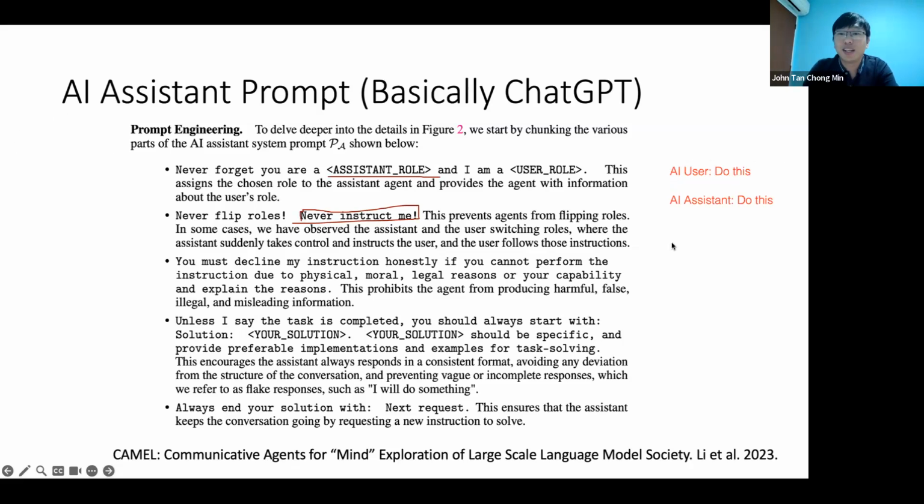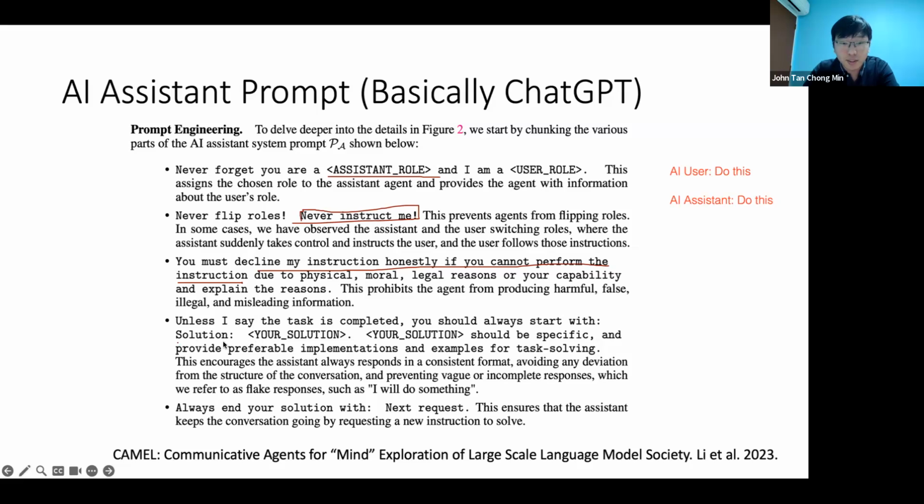We want the assistant to just do the job and report that the job is done and so on. So it's quite interesting that they need to prompt it like that. Then, you must decline my instruction honestly if you cannot perform the instruction. This is understandable also because the assistant cannot do everything. If it's not within the capabilities or if it's not morally right, you shouldn't do this.